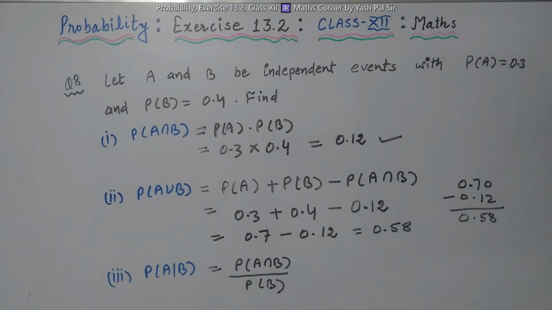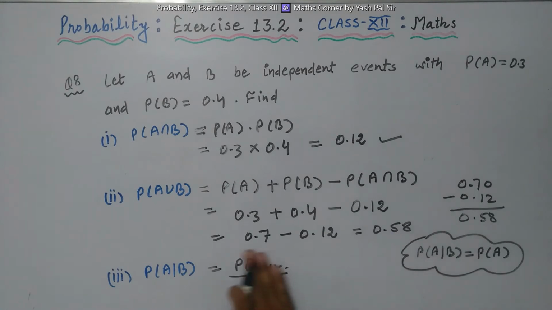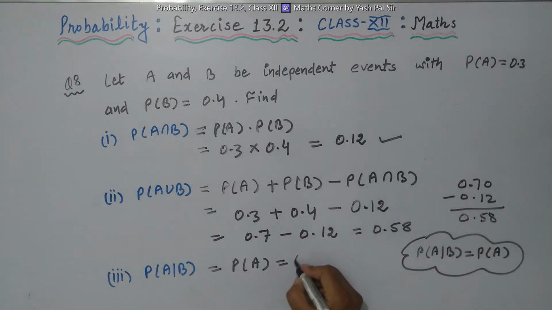But we know that because A and B are independent events, conditional probability of A given that B has already occurred will be equal to probability of A. So we can erase this. The direct result is probability of A. So what is probability of A? Answer is 0.3.